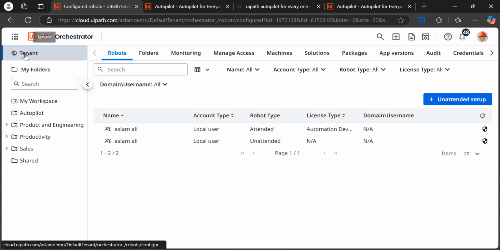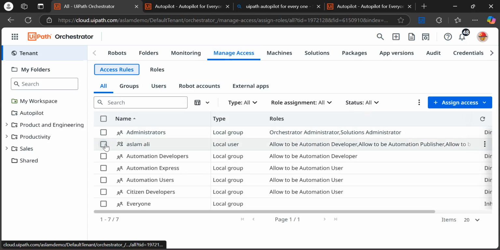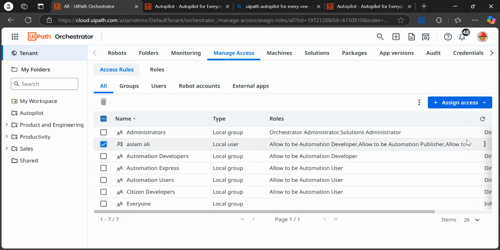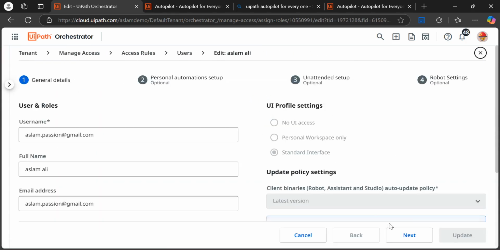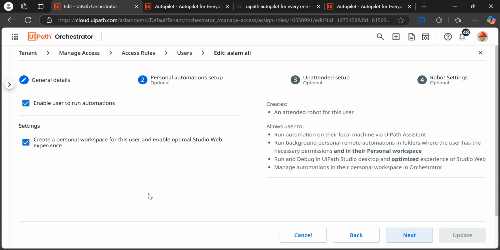Come on the tenant section, go to manage access, then select the user. Just for example, I'm selecting my user, and you come on the edit button, and on the second page you see these settings: personal automation setup. Just see, create a personal workspace for this user and enable the Studio Web experience. You need to re-verify that this checkbox is on.